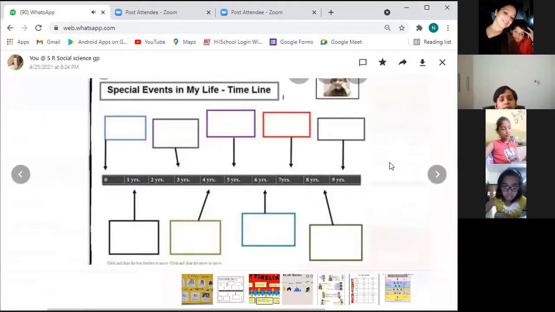Maybe not of every year, but the time you were born and then the time you started to walk, the time you started going to the school, and the recent pictures. The latest picture, obviously, you can click and paste it. Okay, you have to make the timeline from 2011 to 2021.